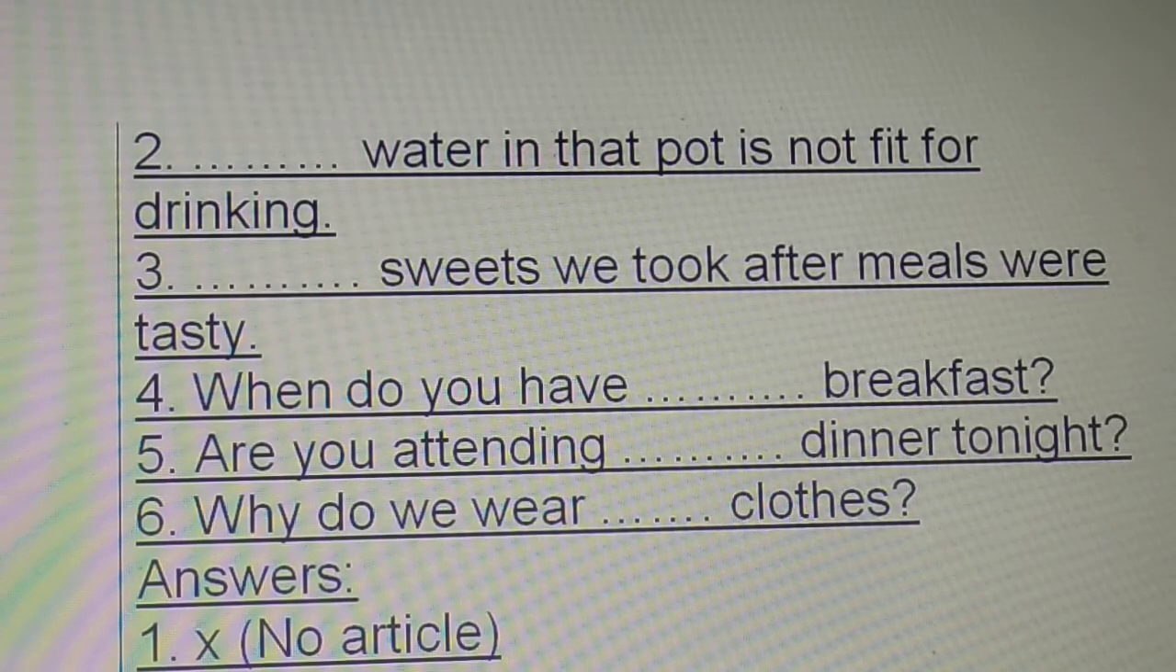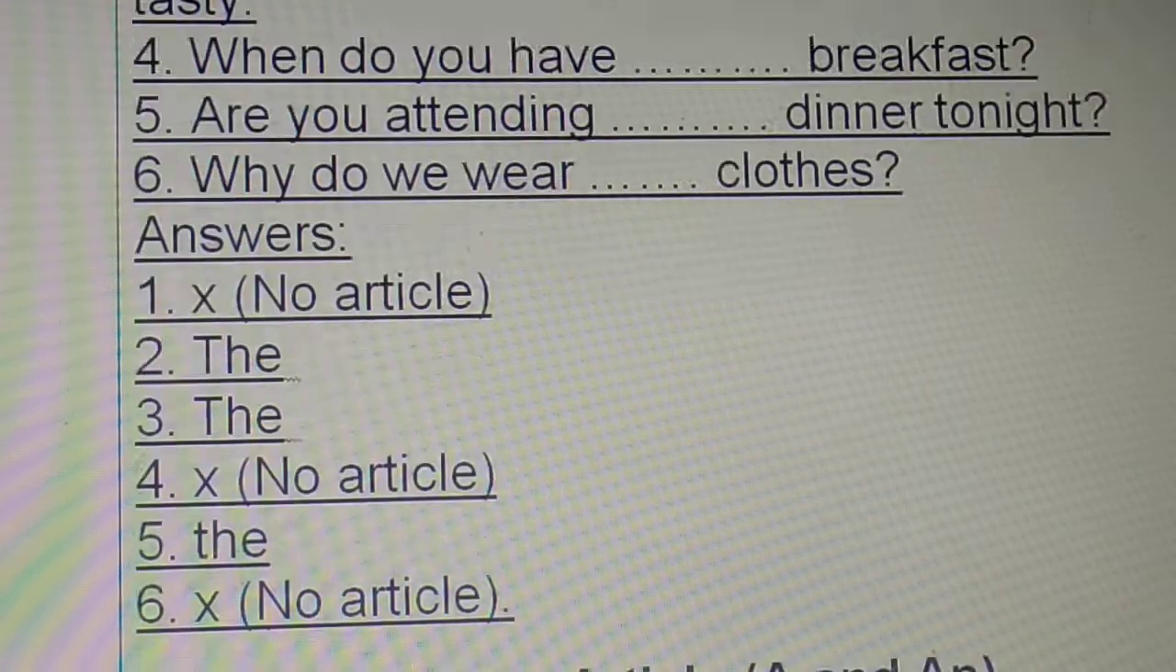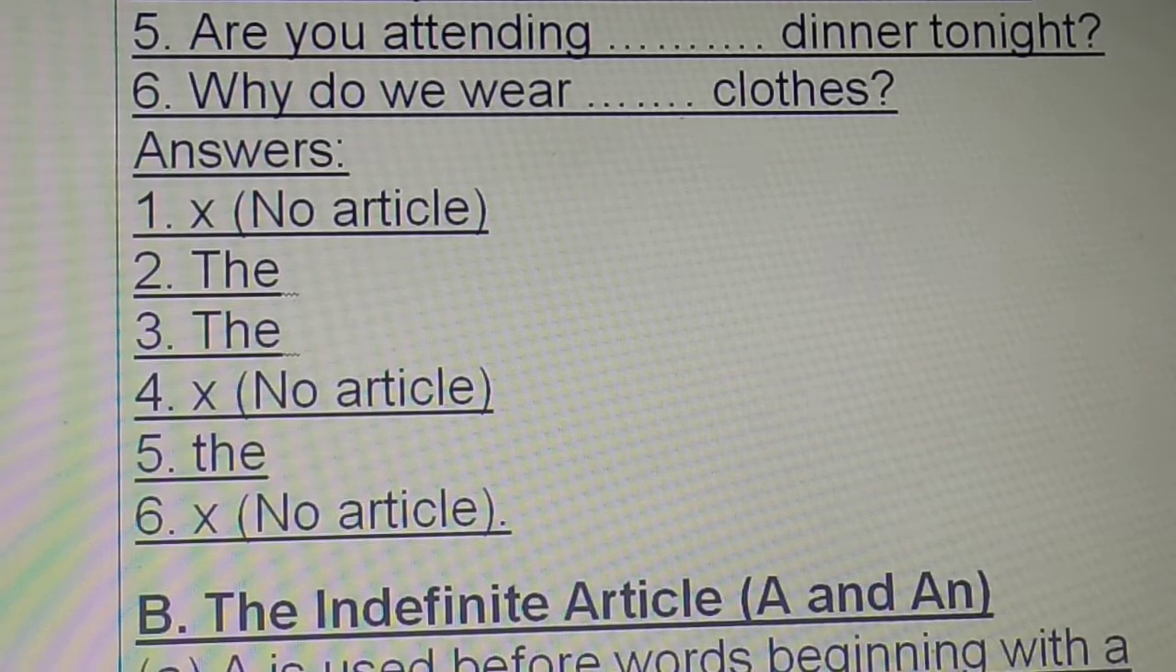Very good. Okay, now the answers. The first one has no article. The second, the. Third answer, what's it? The. Fourth again has no article. Fifth, the. Sixth has no article. Come on. Once again, note down the answers. Check whether you got them all right or not. So here are the answers. Have you noted down, children?